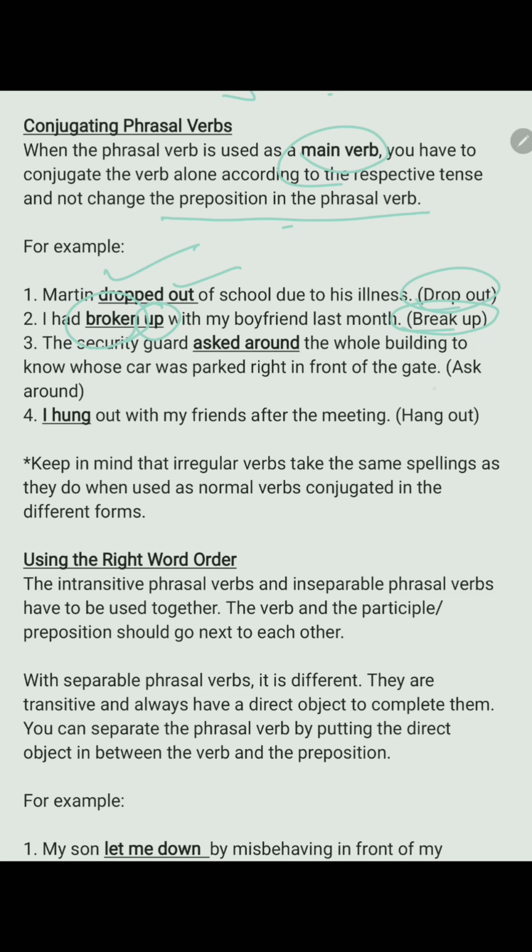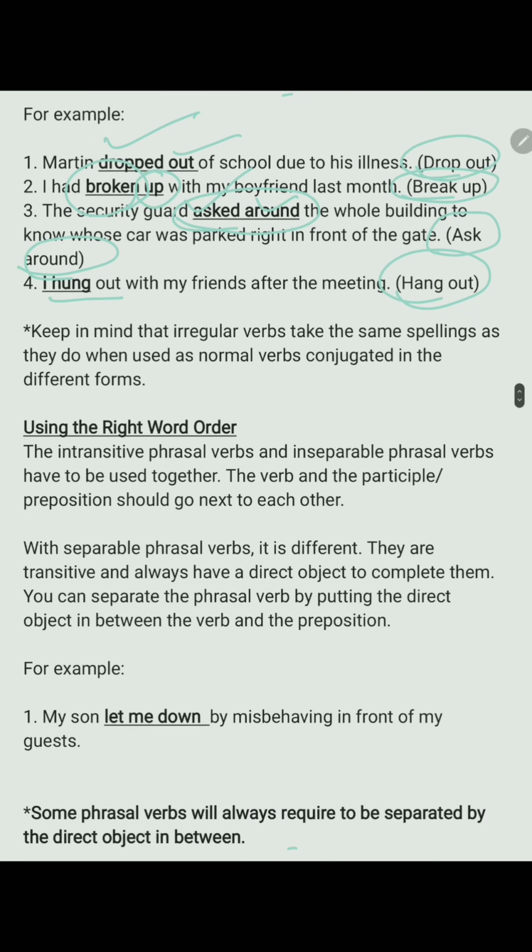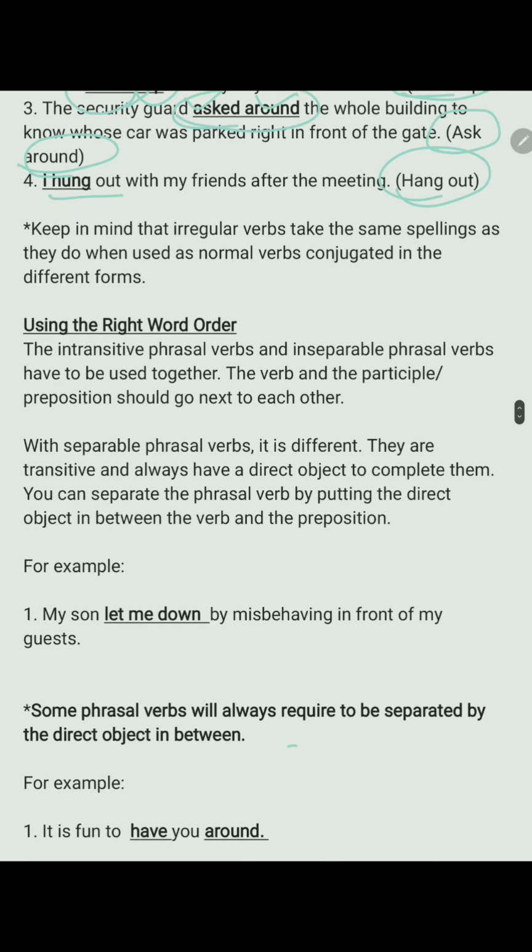Next, the security guard asked around the whole building to know whose car was parked right in front of the gate. Ask around is a phrasal verb. So, according to the action, we can change the verb form without changing the preposition. I hung out with my friends after the meeting. Hang out is changed into hung out. Now, keep in mind that irregular verbs take the same spellings as they do when used as normal verbs conjugated in the different forms.